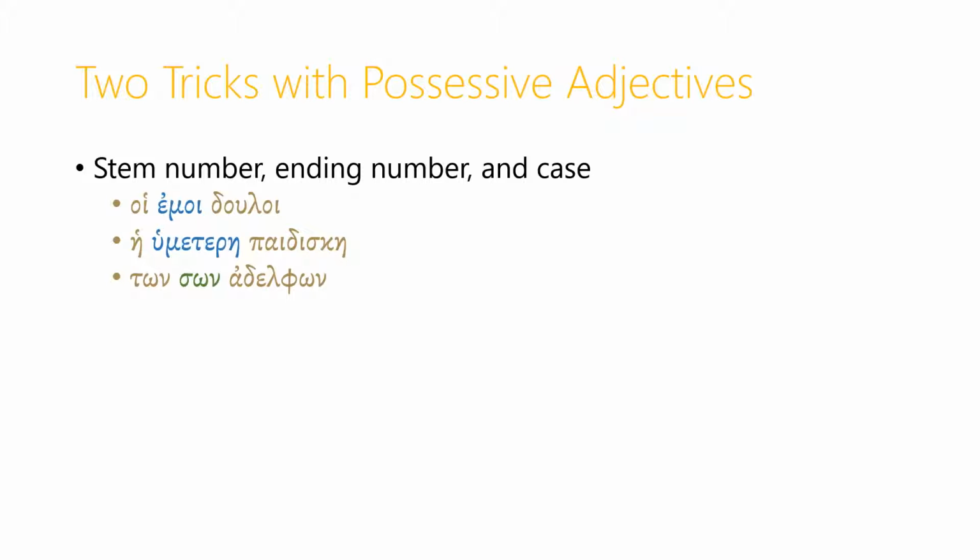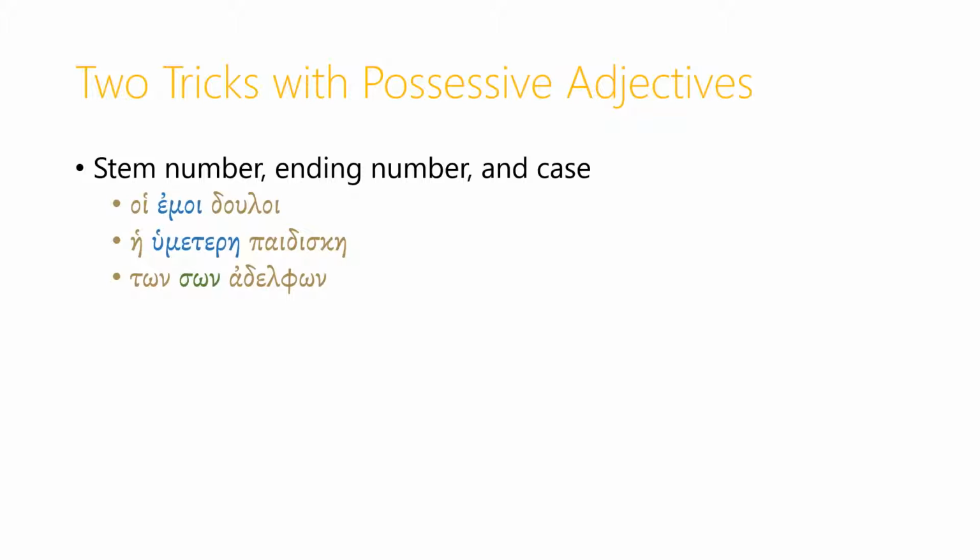Now, there are two tricks with these possessive adjectives. One is when we look at agreement. On the one hand, we have to distinguish between the number of the stem and the number of the ending. In other words, the stem number has to do with whether I'm using emos or hemeteros, my or our. Who is it doing the possessing, and is that group singular or plural?